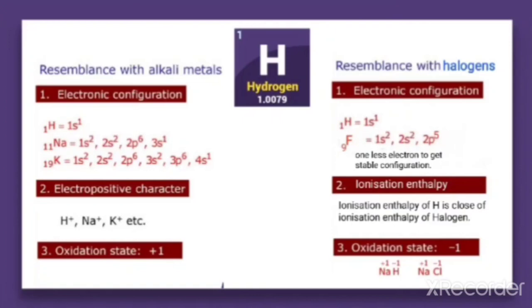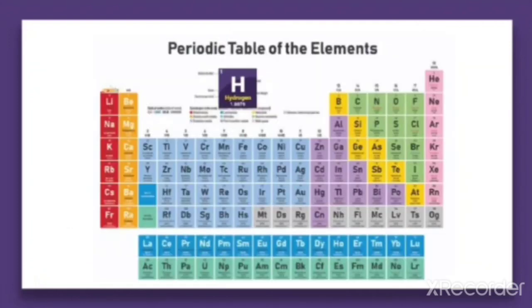So because of this reason, there was a discussion in the past about where to keep hydrogen in the periodic table, either in the first group or in the 17th group. In order to avoid such a controversy, it is better to keep hydrogen in the center. So in many books you can find hydrogen placed in the center, not in the first group and not in the 17th group. But usually it is also found placed in the first group, though actually it is not considered a member of the first group.